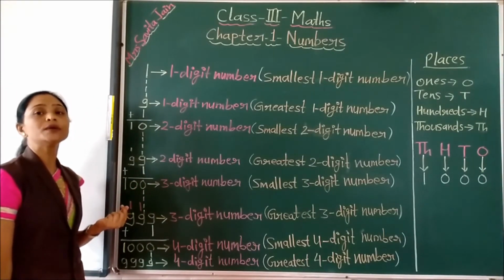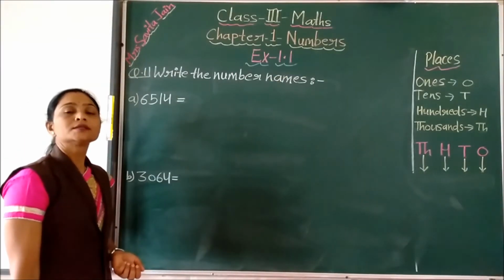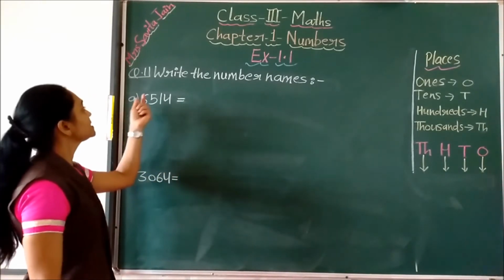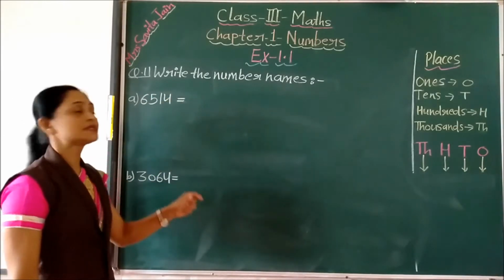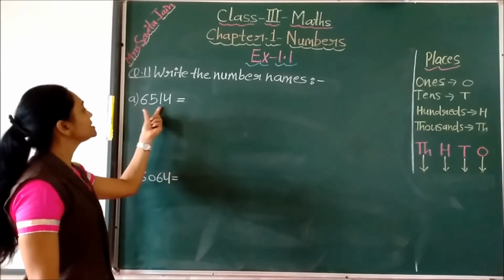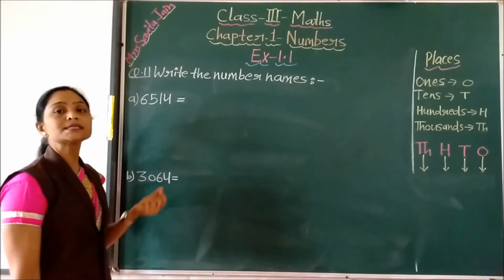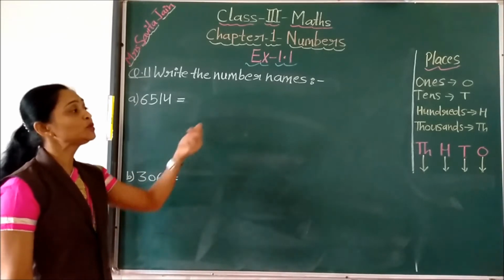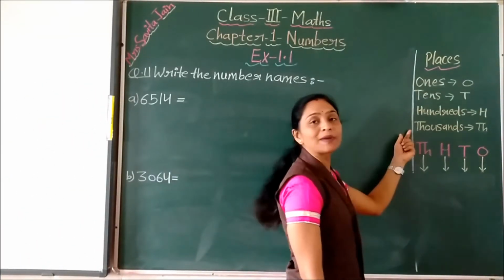Yes children, now we are going to learn exercise 1.1. So children, let's see exercise 1.1. Now see, in this exercise we are having question number 1, write the number names. Yes children, we are having here this number and we have to write the name of this number. Means this number we have to write in words. So for that what to do children, we have to use those places. Yes children, we have to remember these places.